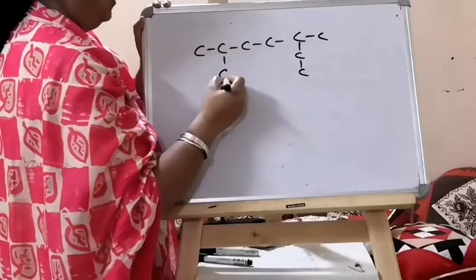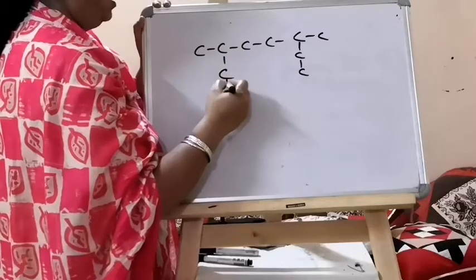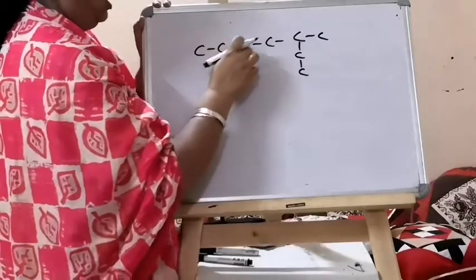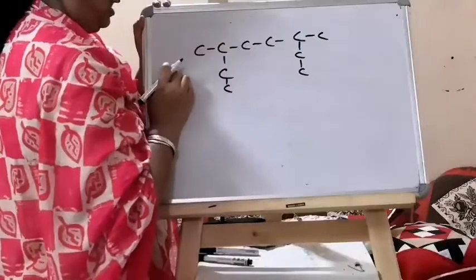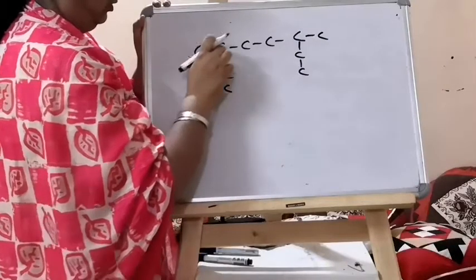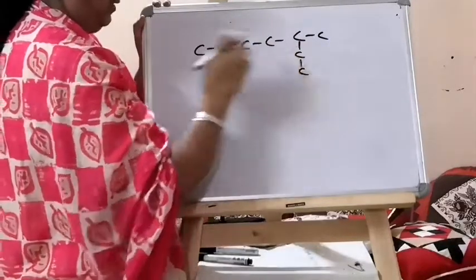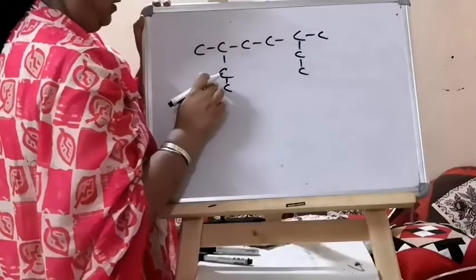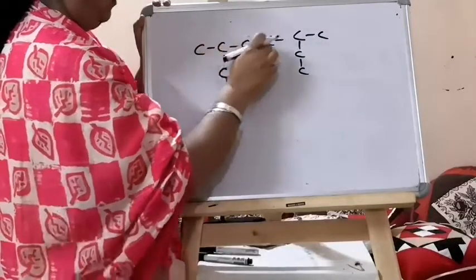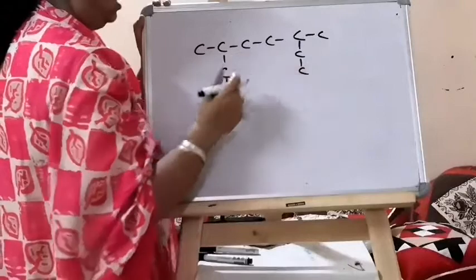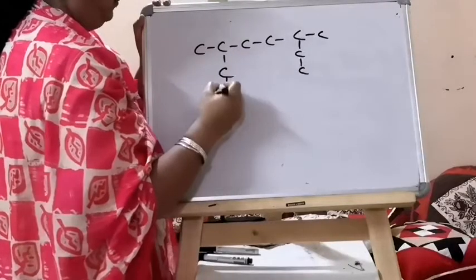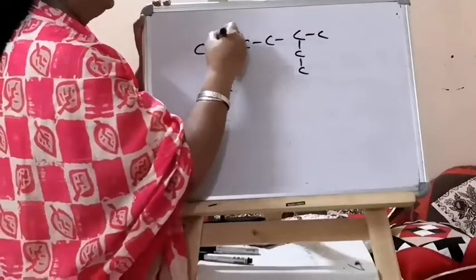So if you start from here, 1, 2, 3, 4, 5, 6, only six carbons. If you go 1, 2, 3, 4, 5, 6, 7, seven carbons. But if you come from here, 1, 2, 3, 4, 5, 6, 7 and 8, eight carbons. So this chain will be selected.